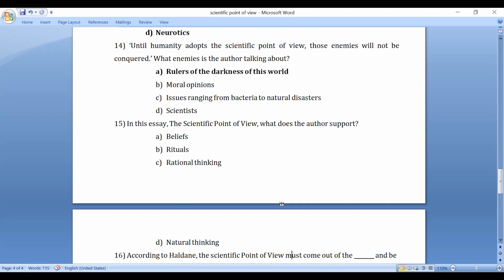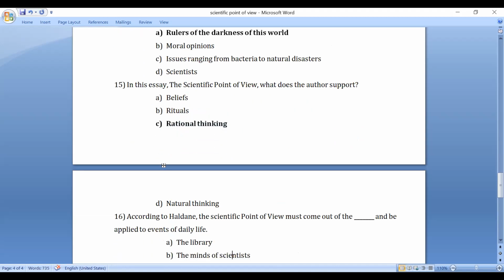15th question. In this essay, the scientific point of view, what does the author support? Authors support beliefs, authors support rituals, or he supports rational thinking, or he supports natural thinking. The author supports rational thinking. He opposes superstitions and supports rational thinking.